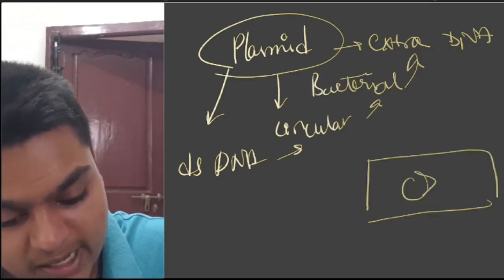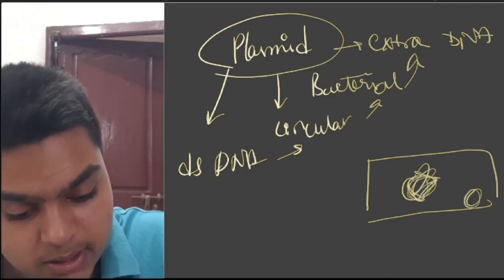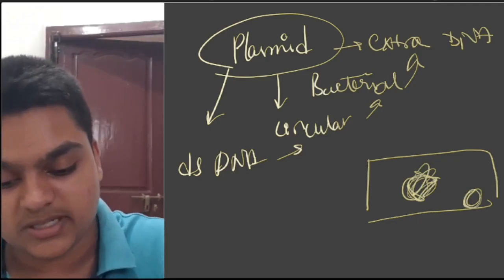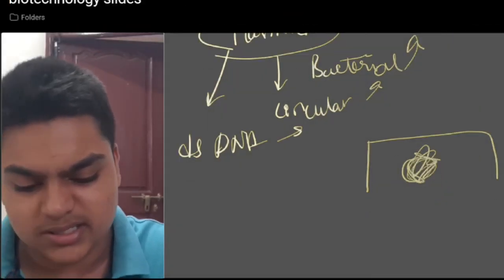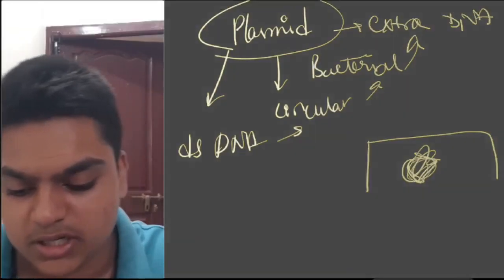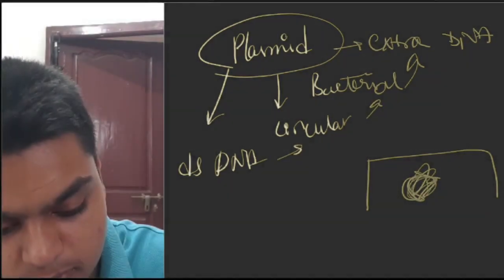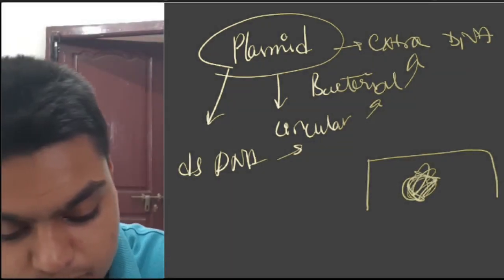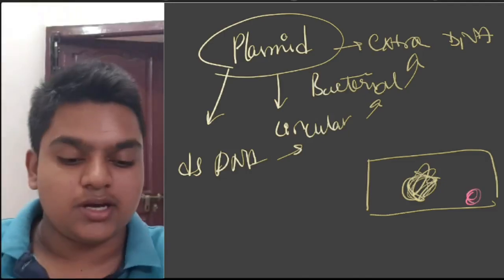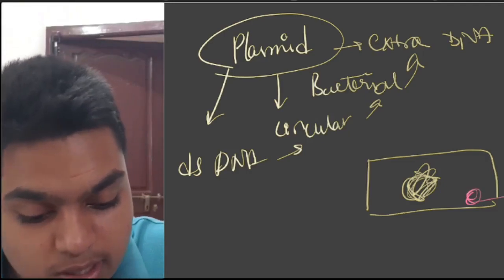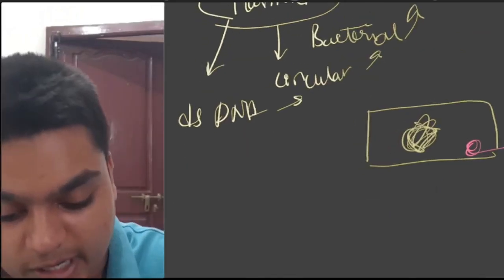The genome of the bacteria is concentrated at the center. It is there. But in addition to this DNA which is present in the center, there is other DNA in these bacterial cells. Okay, there is an extrachromosomal circular DNA that is called a plasmid, and we use these plasmids as vectors